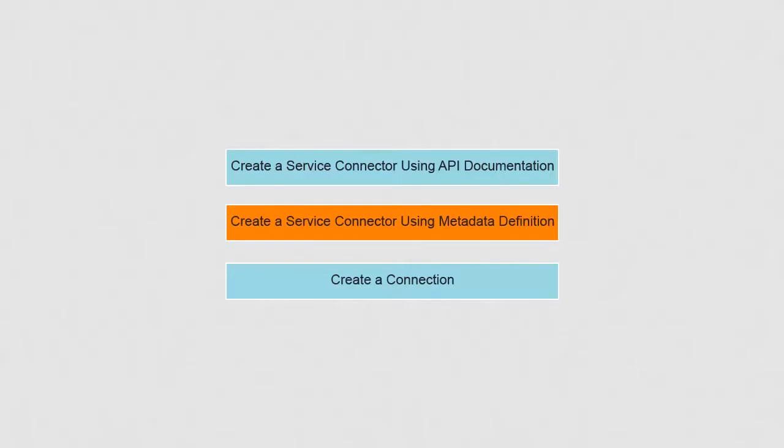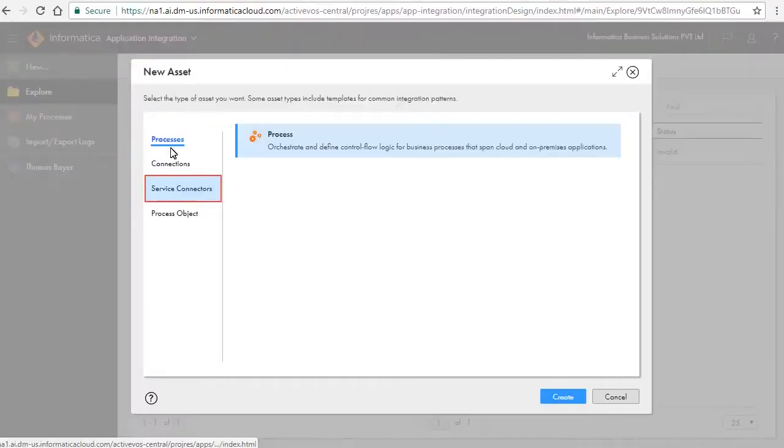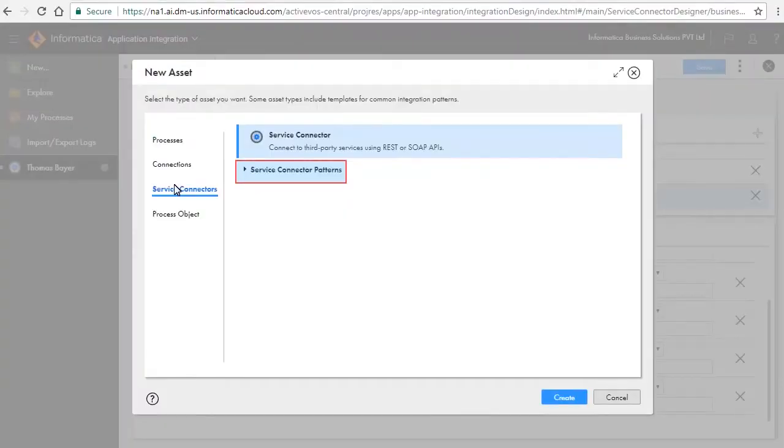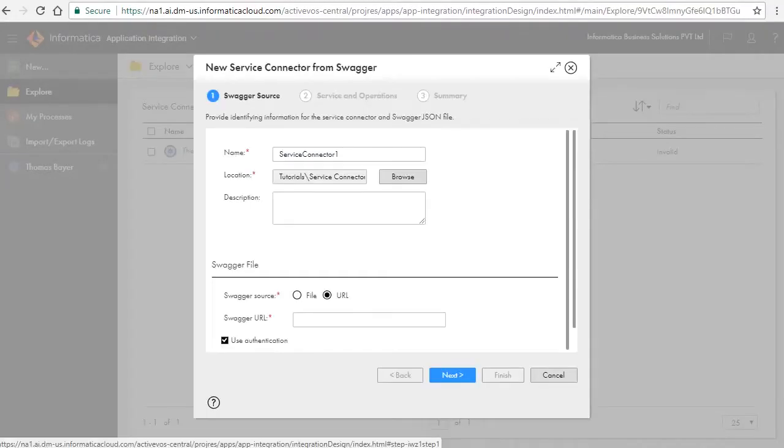Next, we will create a service connector using metadata definition either as a Swagger JSON or a WSDL. In this video, we will create using Swagger. Click New and Service Connectors. Click Service Connector Patterns, select Create from Swagger and click Create. The new Service Connector from Swagger window opens.